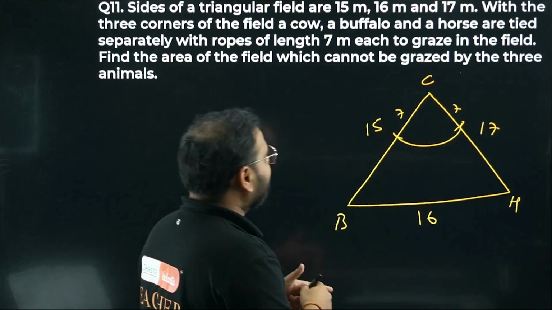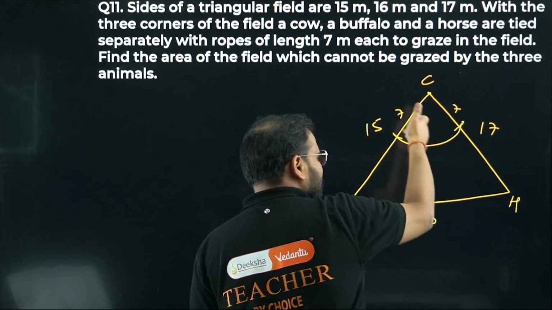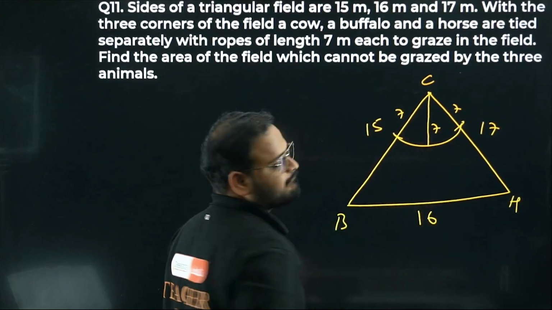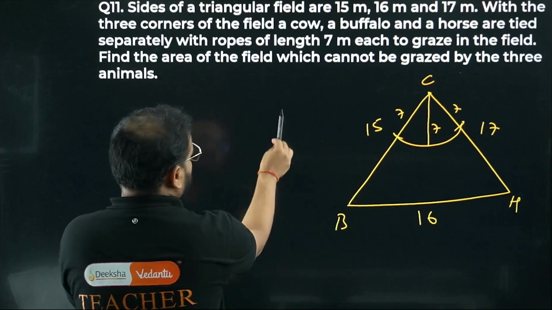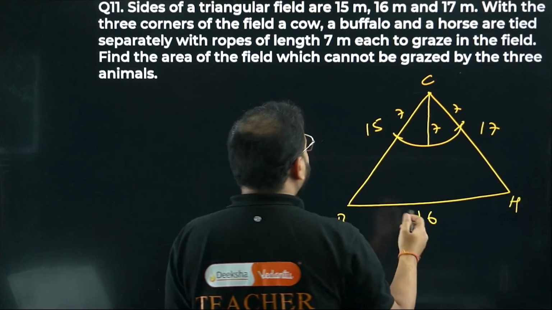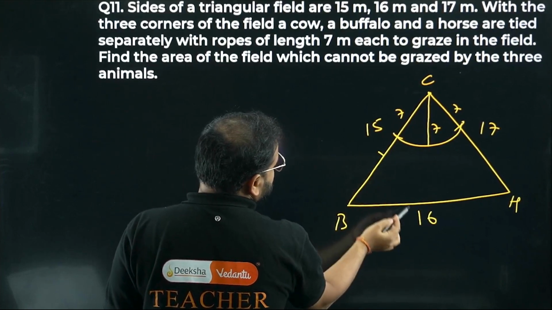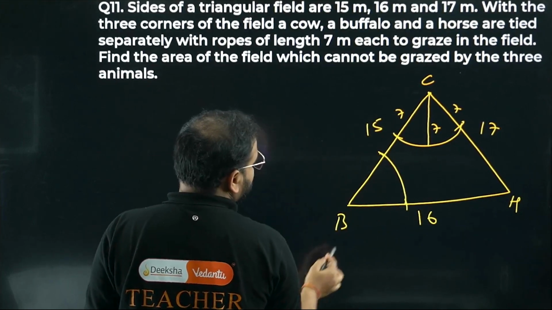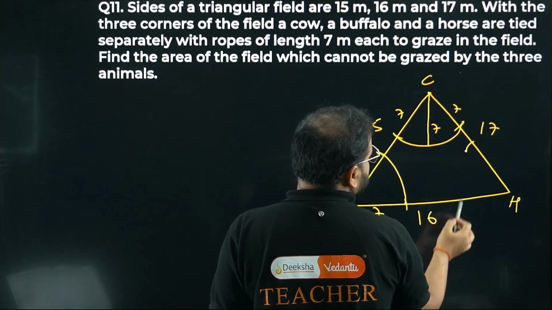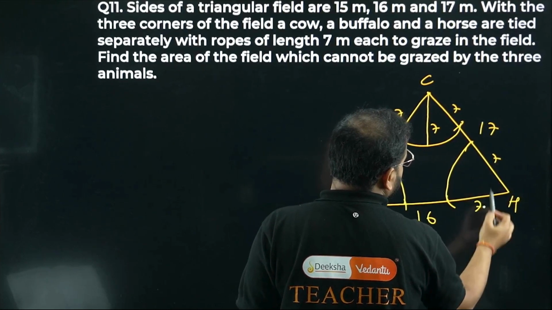So I will have a fixed support over here. From there I can move like this in the same fashion. Every time, what is this length? Every time this length is always 7, the radius. Same way, go like this or this. What is the angle? We'll see the angle later. First of all, same way for the buffalo also, 7 and 7 over here. So this is the sector. Again 7 and 7, and for the horse also the same way, 7 and 7. The sector is like this.